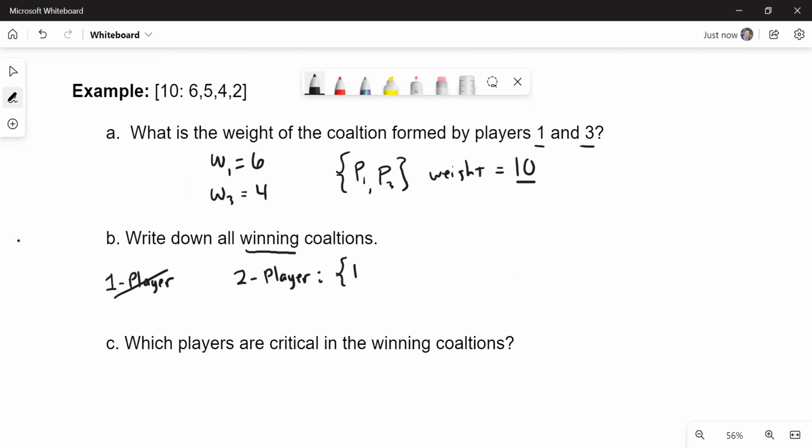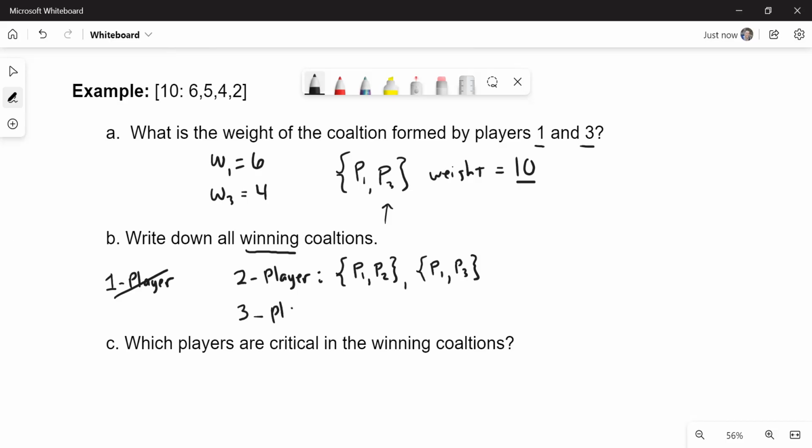We already had one, but let's go ahead and write from the start. If you put players 1 and 2 together, 6 plus 5 is 11. That's enough. From the example we just did, we already know that players 1 and 3 is enough because that's equal to 10. Is there any other way to take 2 people and make 10? If you look carefully, you'll figure out there's not. The next 2 biggest would be players 2 and 3, but 5 plus 4 is 9. It's not enough. So those are the only winning 2-player coalitions.